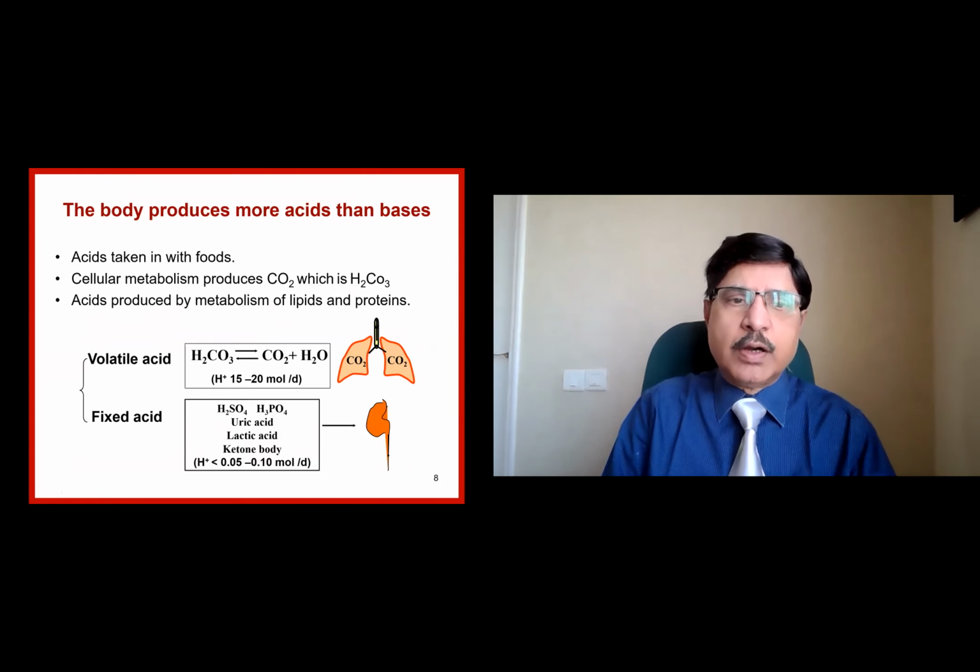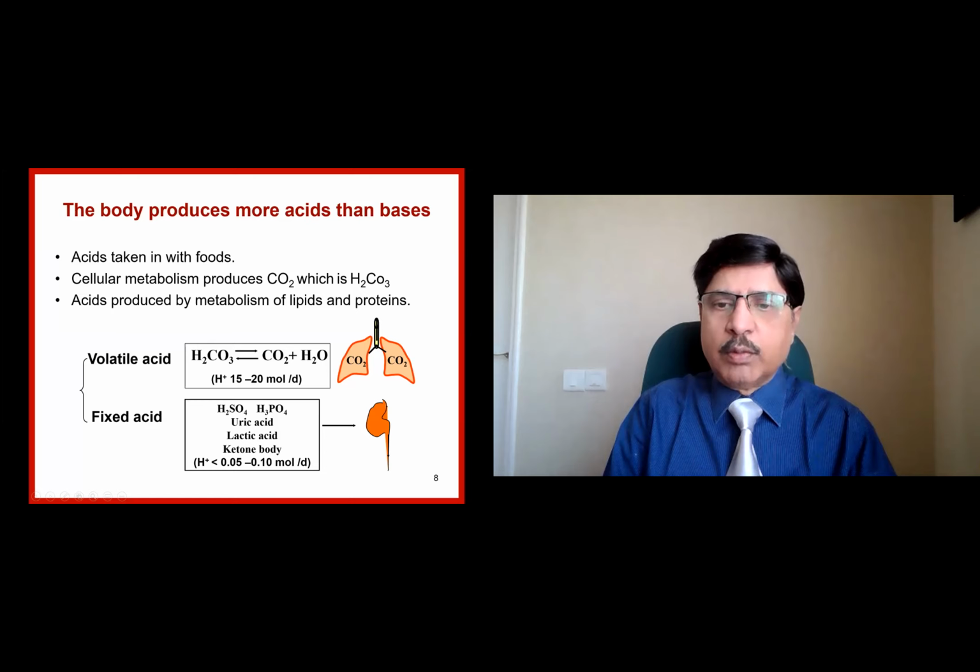So lung is involved in excretion of the volatile acids, and kidney is involved in the excretion of fixed acids like sulfate, phosphate, uric acid, and lactic acid, and ketone bodies which are beta hydroxybutyrate and other ketone body acids.